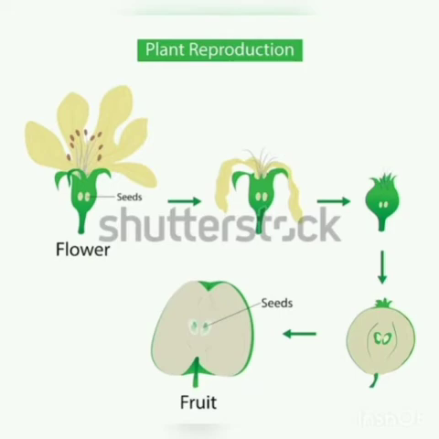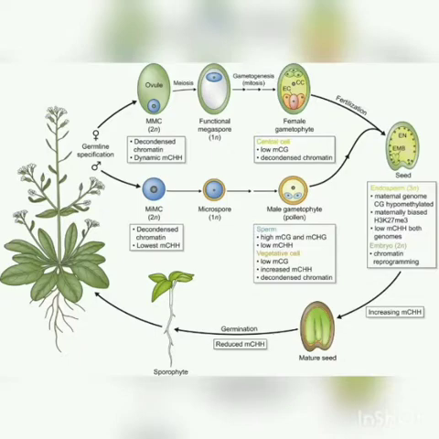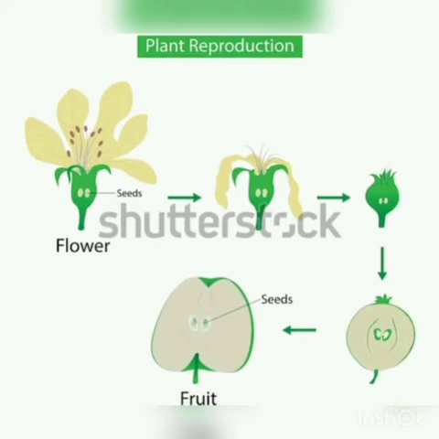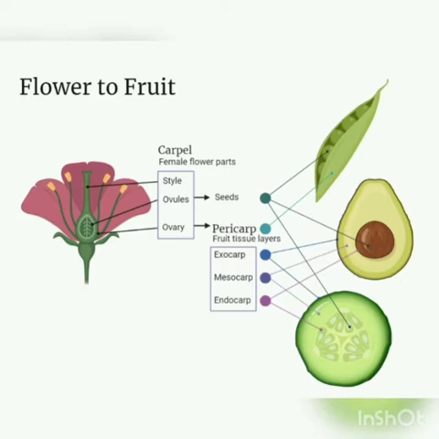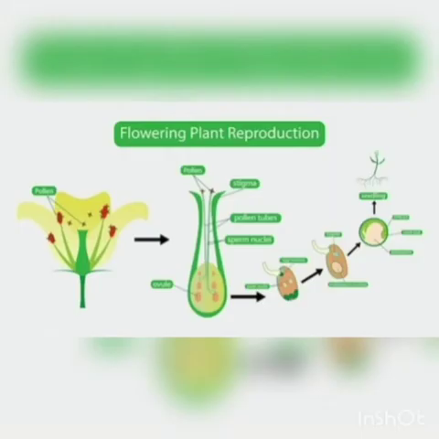From a dog, we get only puppies, we may not get kittens. So producing their own variety is called reproduction. And from a banana plant, we get only bananas, we may not get mango from it. That's very simple. Producing their own variety of young ones is called as what? Reproduction. Plants reproduce through two modes, namely asexual reproduction and sexual reproduction.